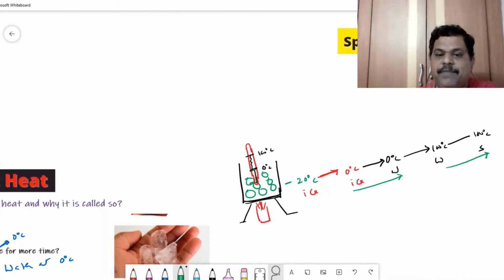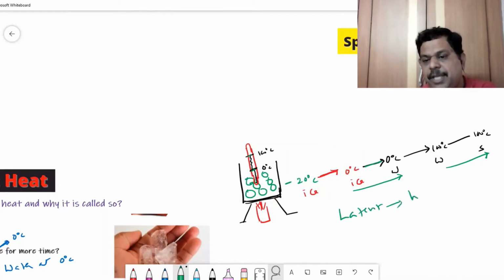There is no rise of temperature. That means this energy required to convert a unit mass of a substance from one state to another state, we call it latent heat. Why the word latent?